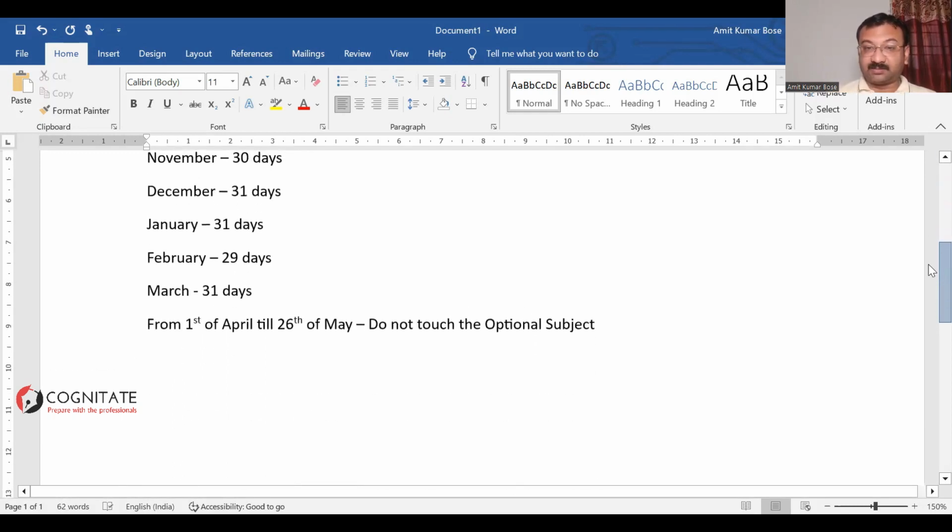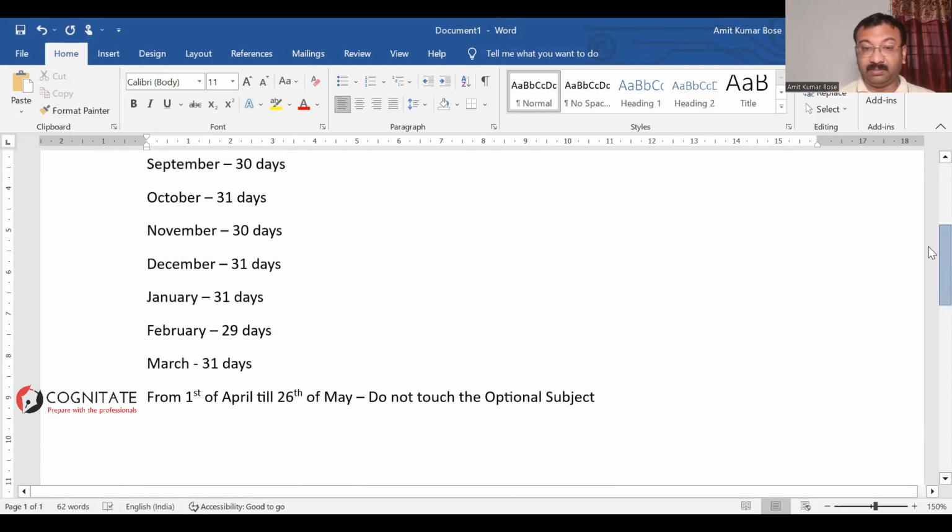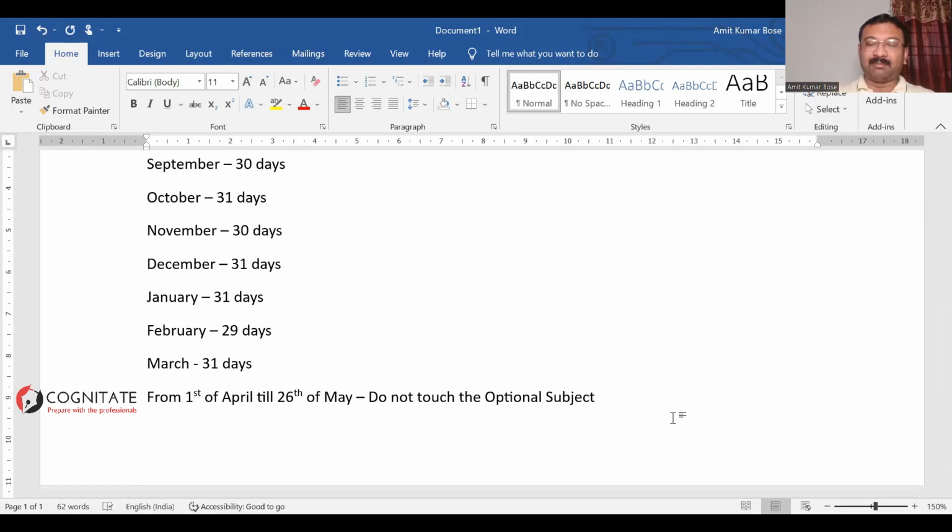But don't start this break before 1st of April. Why? Look at the amount of days we are being away from the optional subject.